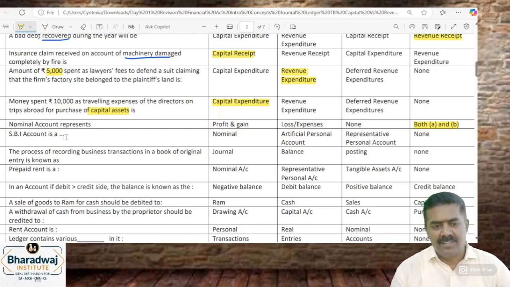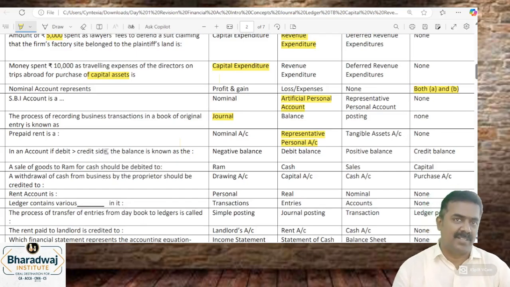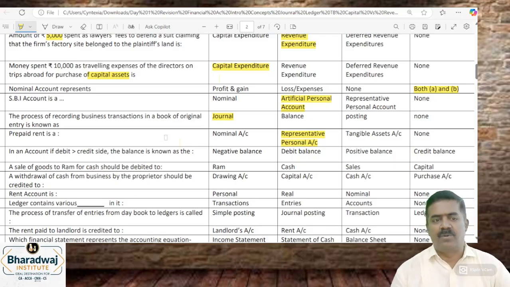State Bank of India account, SBI account is an artificial personal account. Process of recording transaction in the books of original entry we call it as journal. Prepaid rent. Rent na the nominal account. Prepaid rent na representative personal account. யாருக்கு pay பண்ணிருக்கீங்க? Owners. It represents amount paid to the owners in advance. Rent na nominal account, but anything paid in advance is a representative personal account. அதே மாதிரி rent outstanding also representative personal account.